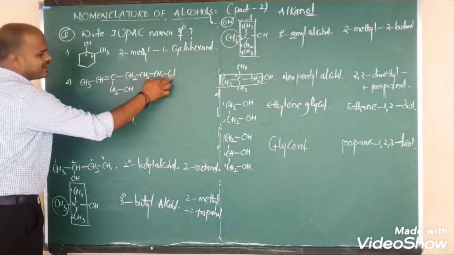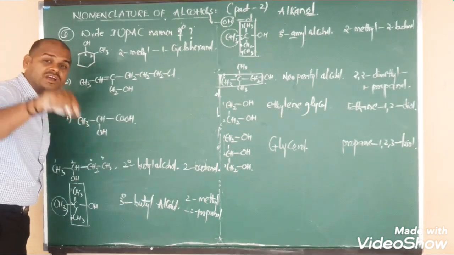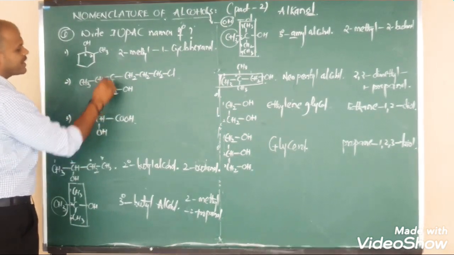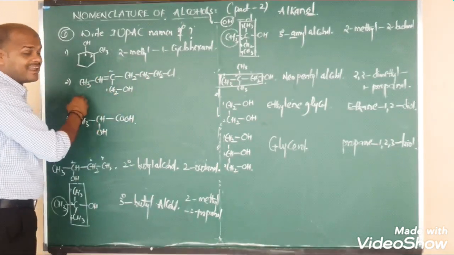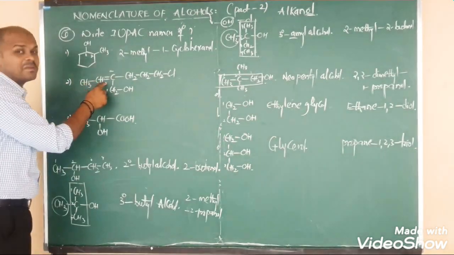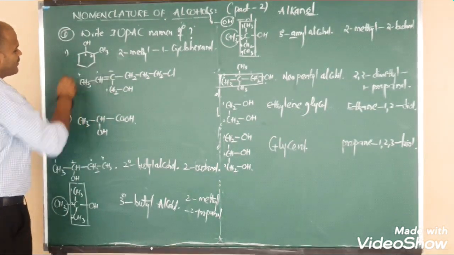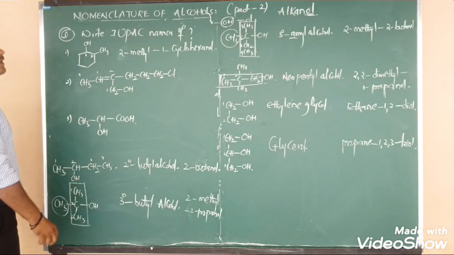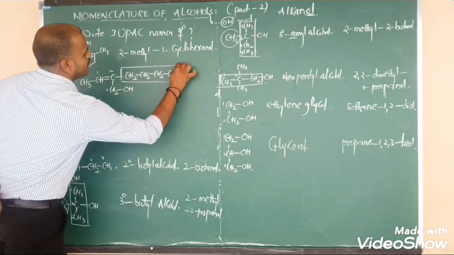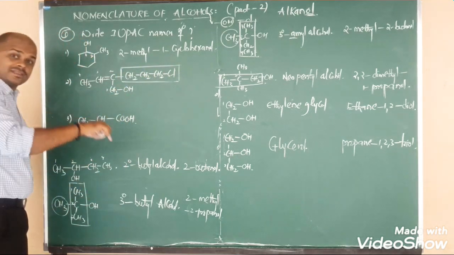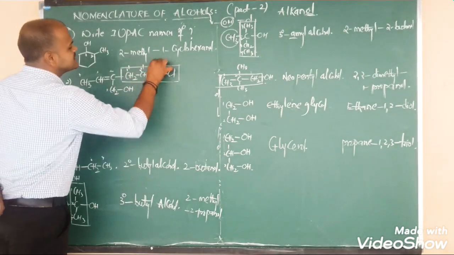Right. So here there is Cl, beta, here there is OH, here there is a double bond. Comparing the 3, which is the more priority functional group? OH. So this is the first carbon and here the second carbon. So do we move towards the right side or left side? We have to move to the left side because the double bond is there, the higher priority group. So 1, 2, 3, 4. Okay, beta? Right. Now it becomes a side chain. Again for that side chain we have to give the numbering. This is 1 prime, this is 2 prime, this is 3 prime.